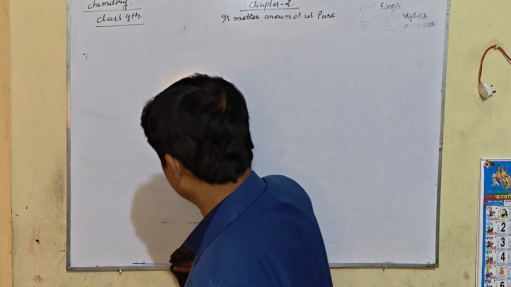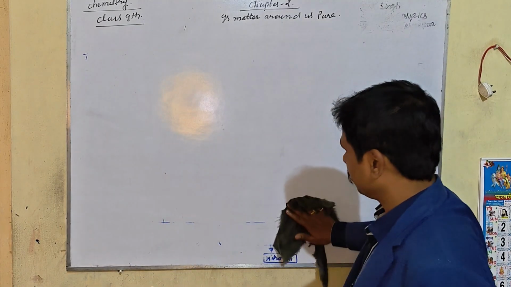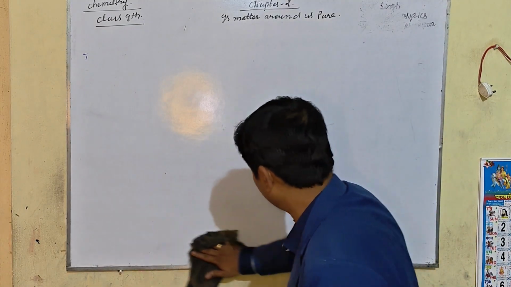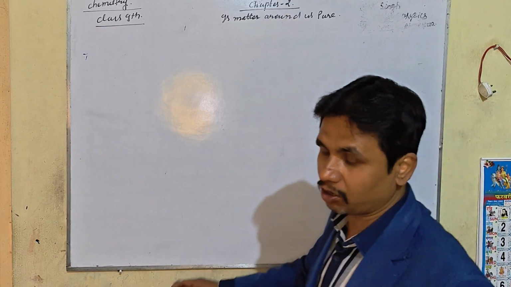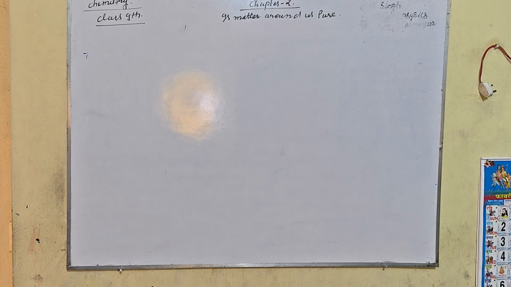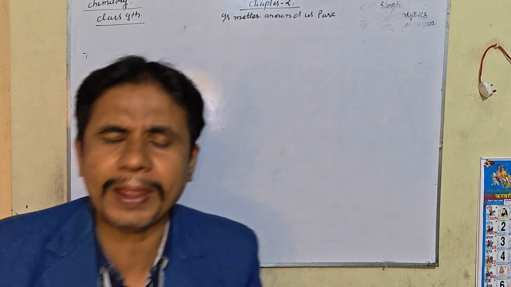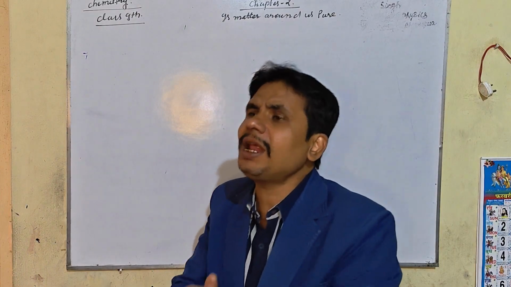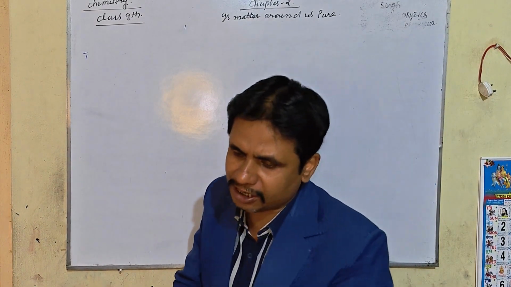Structure of atom comes in chapter number 4, and chapter number 3 is atoms and molecules. So you keep in mind that we have read only atoms and molecules and structure of atom.